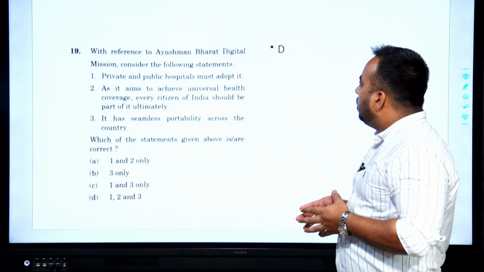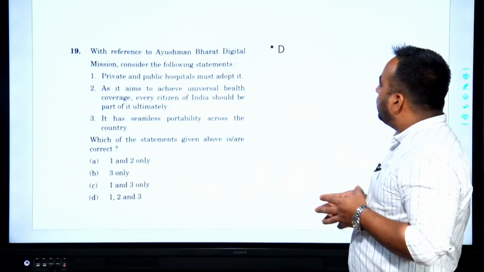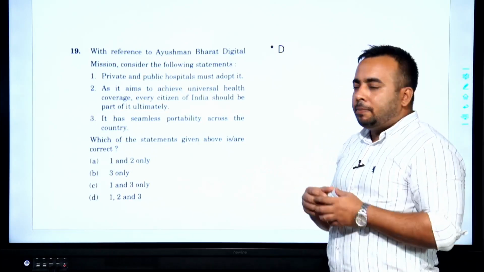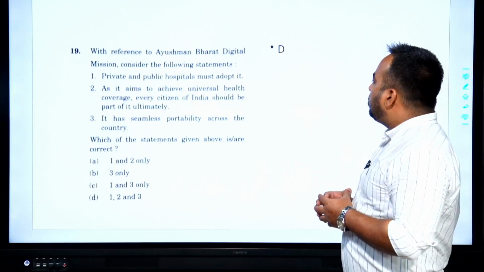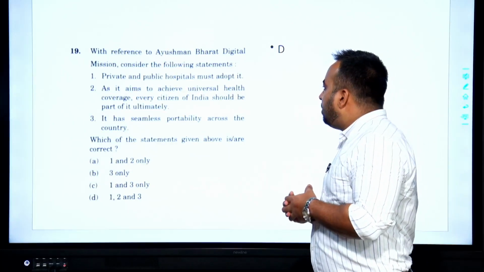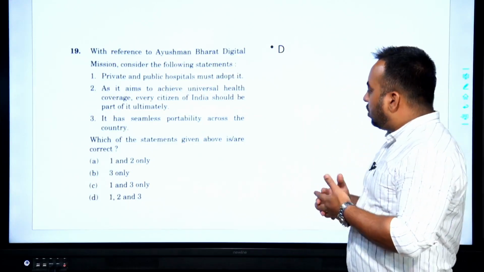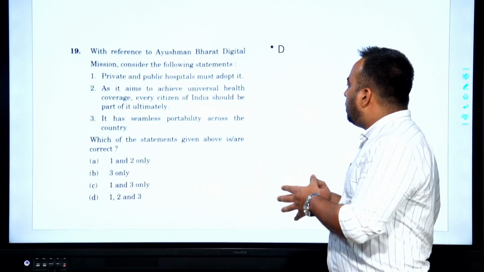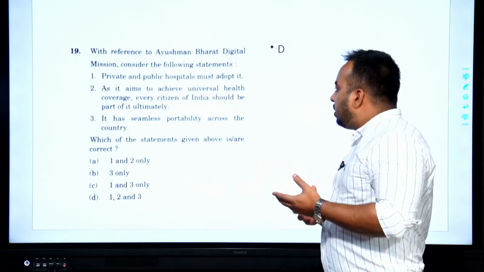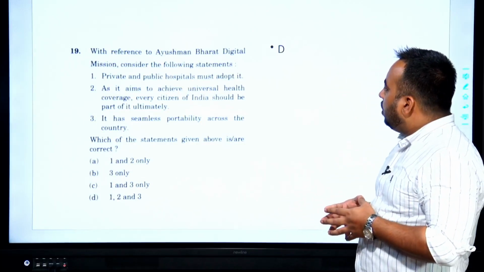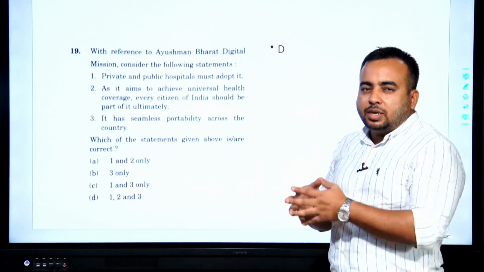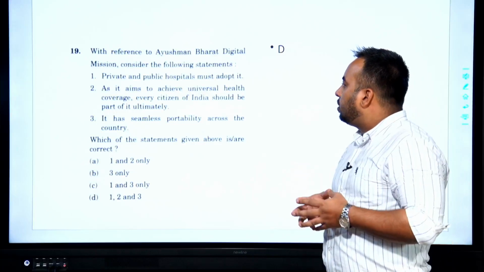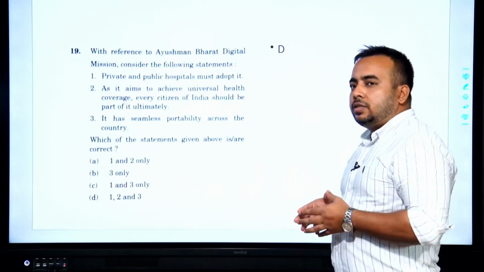So, let's look at this. Private and public hospitals must adopt it. So, maybe not immediately, but ultimately, that is a plan. As it aims to achieve universal health coverage, every citizen of India should be part of it ultimately. This is visionary and this is correct. It has seamless portability across the country. So, if 2 is correct, then 3 also has to be correct. And this is an information based question, current affairs based question, and the answer is all 3 are correct. All the statements are correct, and hence the answer is D.